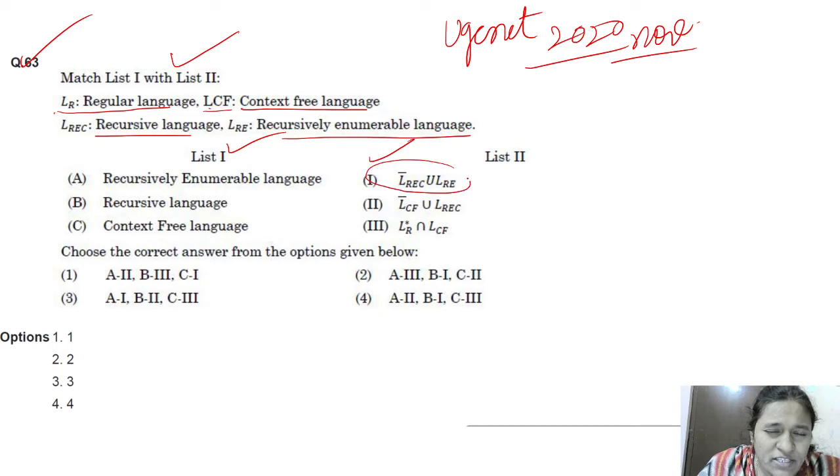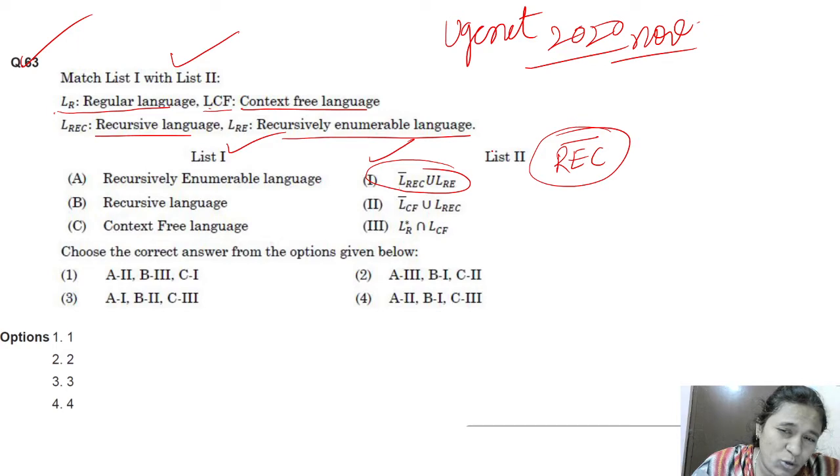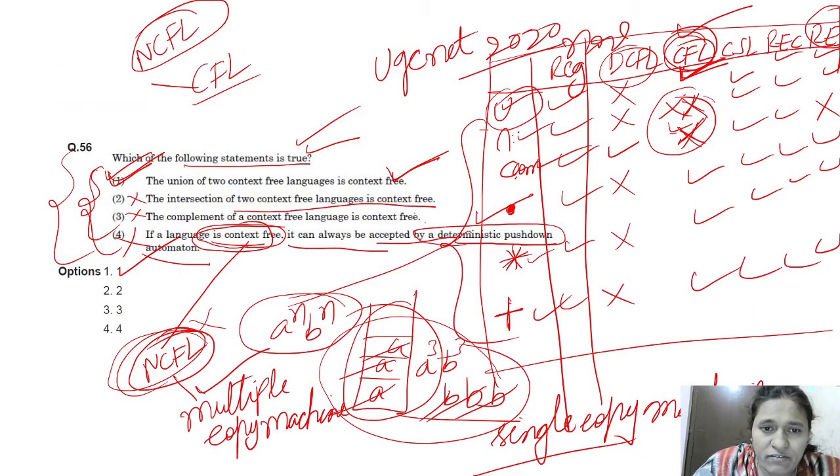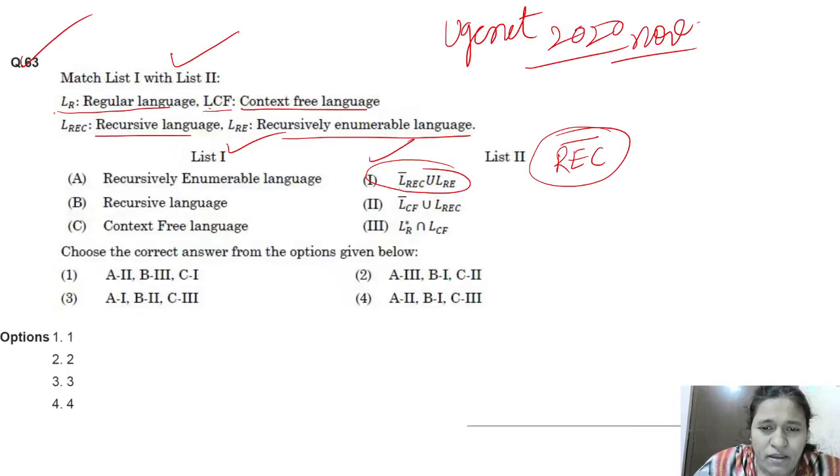The first one is the language recursive complement. What is the complement of a recursive language? Is recursive closed under the complement operation? Yes, right? We will see this table. Yes, recursive is closed under all operations. That's why the complement of recursive is recursive only. We can write it like this.